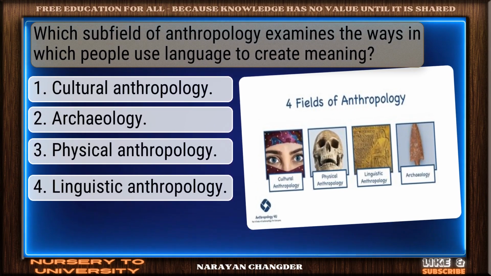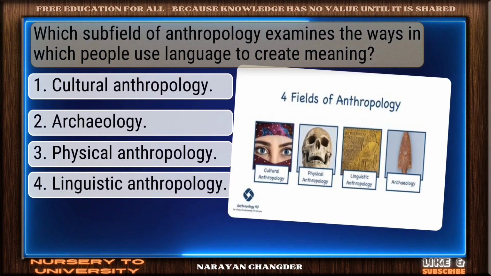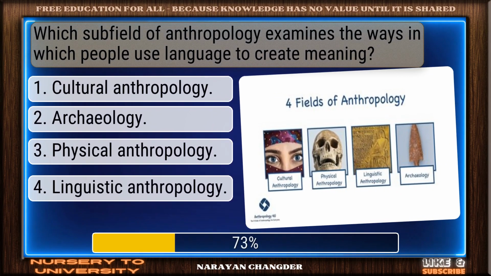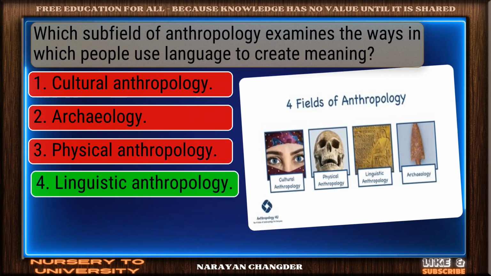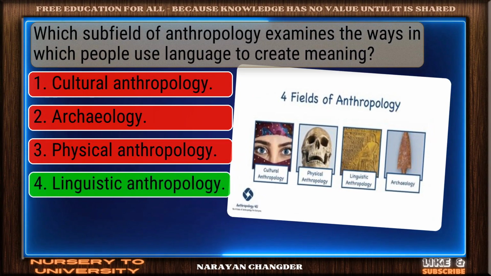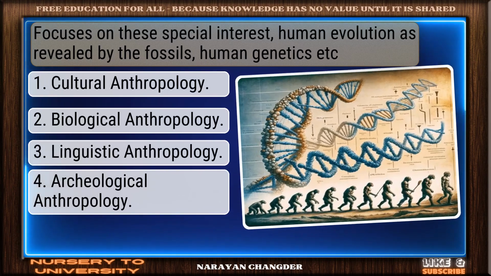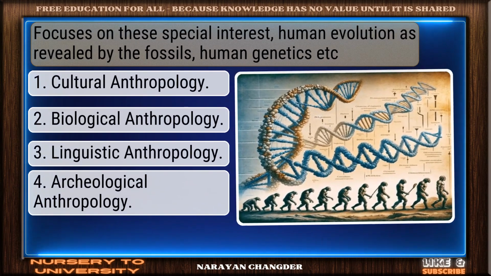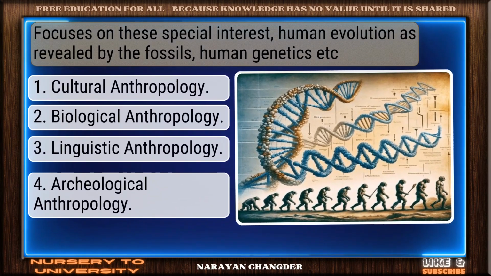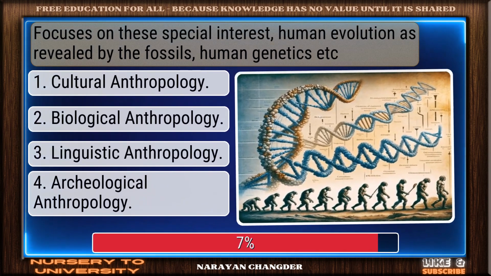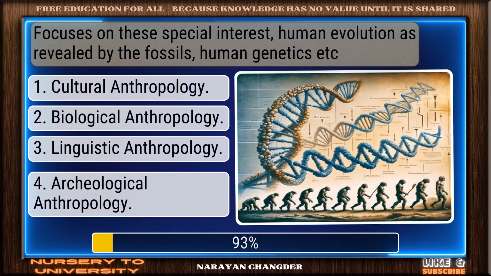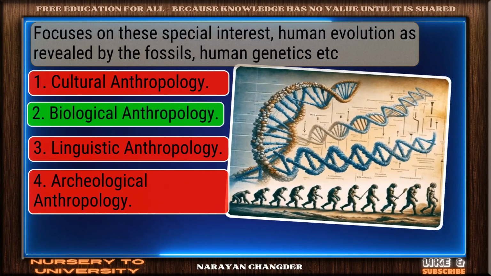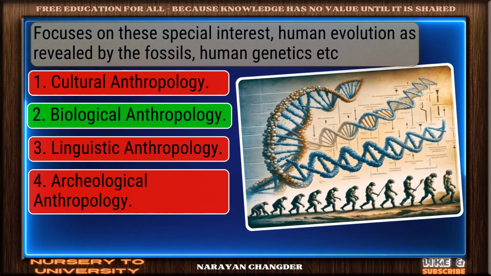Which subfield of anthropology examines the ways in which people use language to create meaning? Strong choice. Linguistic anthropology is the right answer. Focuses on these special interests, human evolution as revealed by the fossils, human genetics, etc. Nice work. You chose biological anthropology, and it is correct.